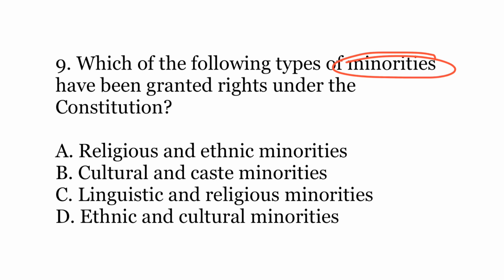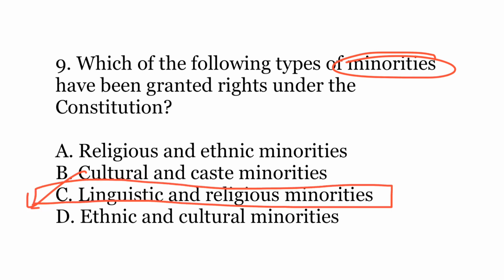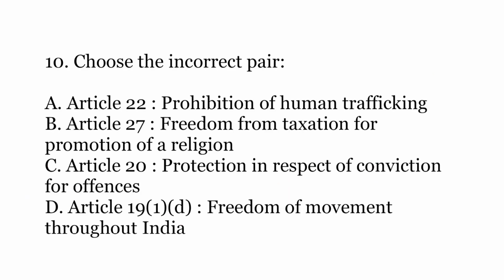The correct answer is C, linguistic and religious minorities. So the Constitution recognizes only two types of minorities for the purpose of protecting their rights, and they are linguistic and religious minorities. A religious minority is someone who is less as far as religion is concerned, and a linguistic minority is a group of people who speak a language that a minority or a less number of people speak. So only these two types of minorities have been granted protections under the Constitution of India.